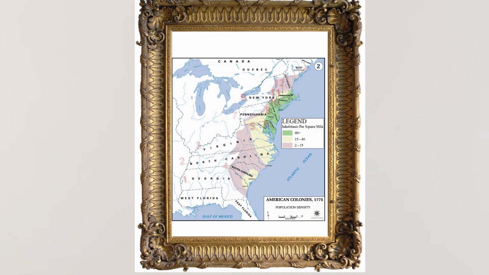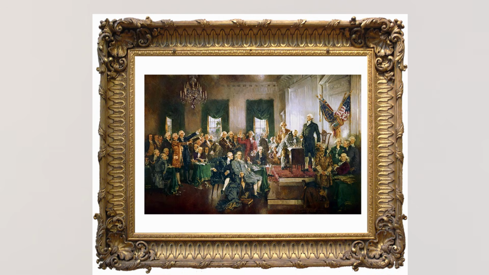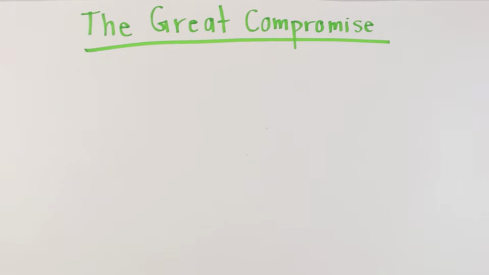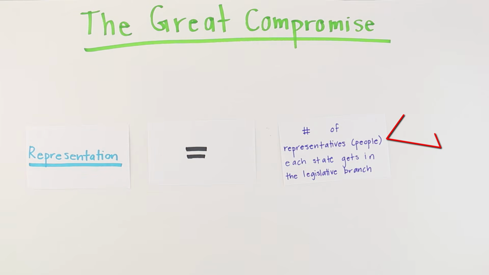In May of 1787, delegates from 12 of the 13 states met in Philadelphia at the Constitutional Convention. Their goal was to come up with an outline for the entire government of the United States, and their biggest challenge was representation. Representation means the number of representatives or people each state gets in the legislative branch.